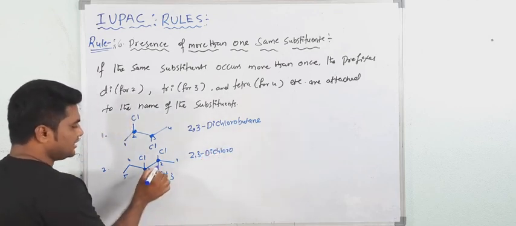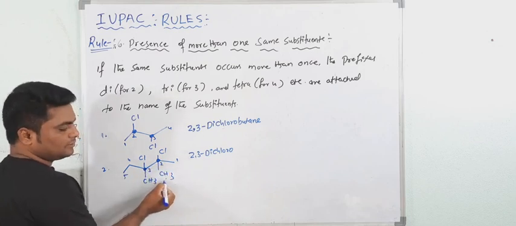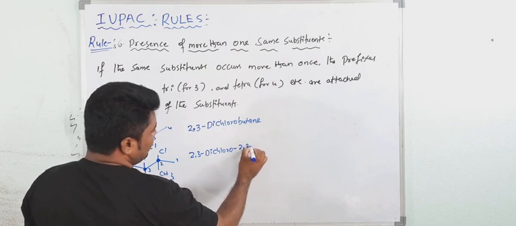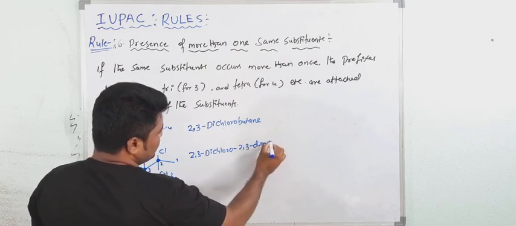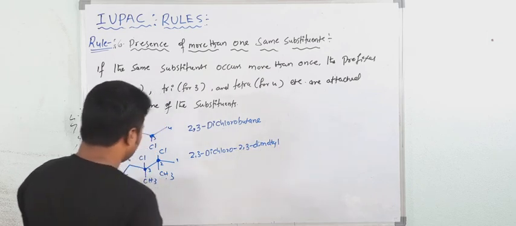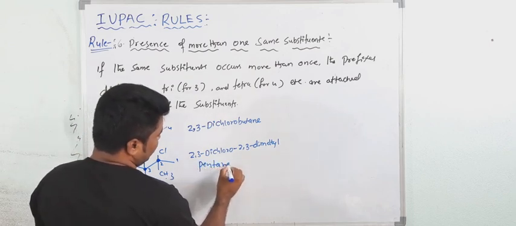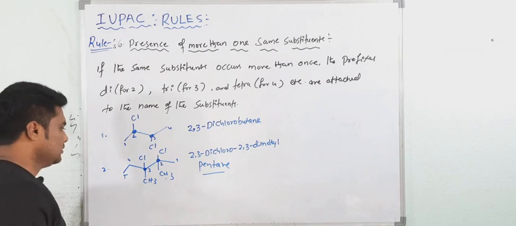After C, again 2,3. CH3 means methyl. Then again 2,3. Dimethyl groups are there: dimethyl. So what is the name? Total 5 carbons. That is called what? Pentane. Understood? Now one more.